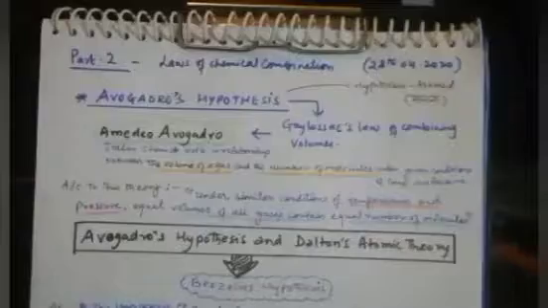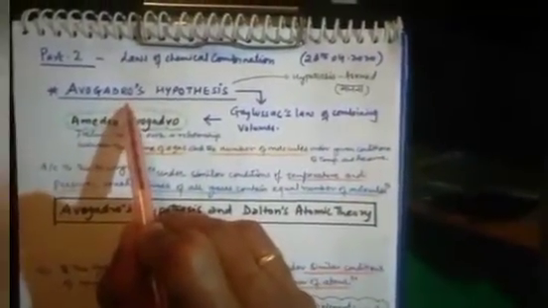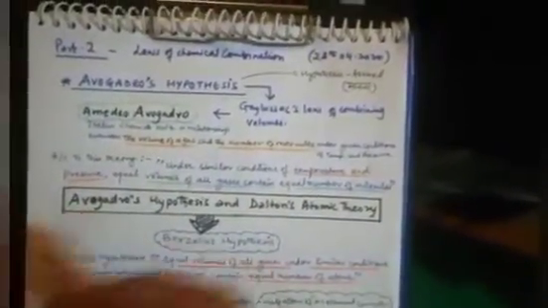Okay, so welcome dear students. This is part 2, in which, before this, we have done the laws of chemical combination. So this is all in sequence of the laws of chemical combination. So, Avogadro hypothesis. Why is there a need to study the Avogadro hypothesis? Because Dalton's atomic theory was not able to explain the difference between atom and molecule, and second, the Gay-Lussac law of combining volume, the Avogadro hypothesis helps us to study.